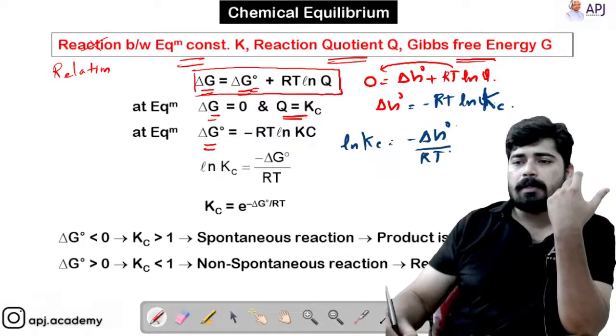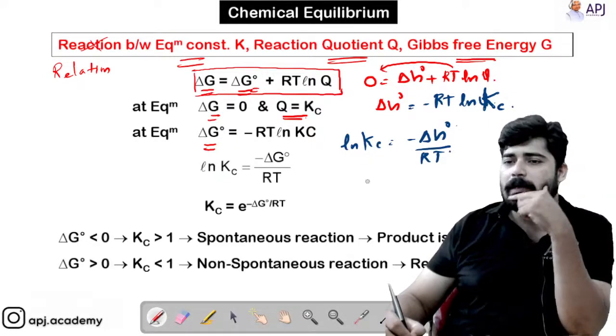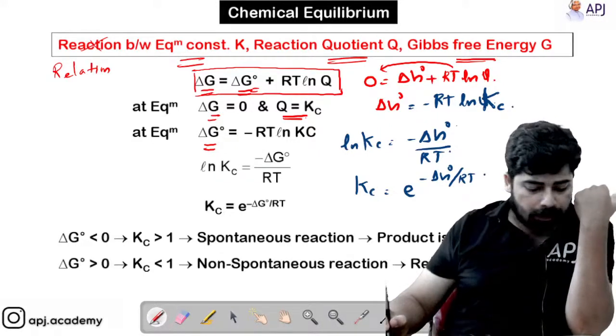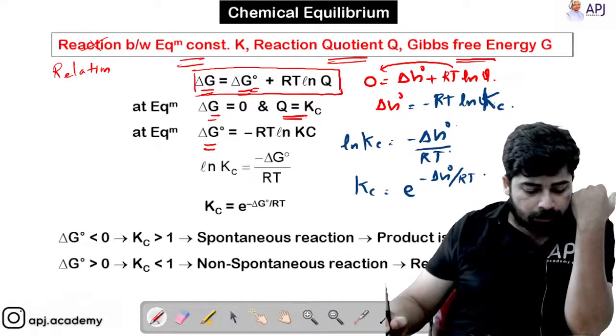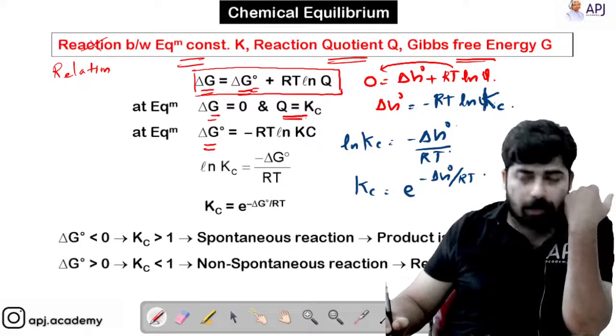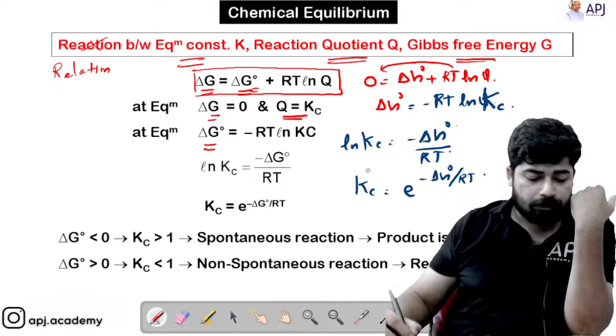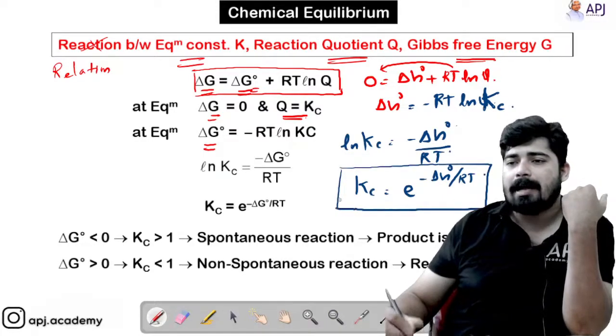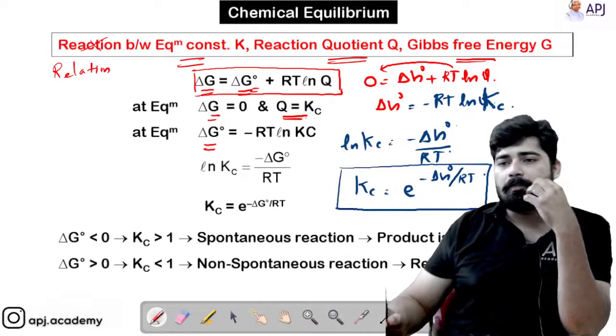If I want to find Kc, then it will be equal to e raised to minus delta G naught by RT. The log gets converted to e raised to minus delta G naught by RT. So this is the equation you have to study, the relationship between Kc and delta G with temperature.